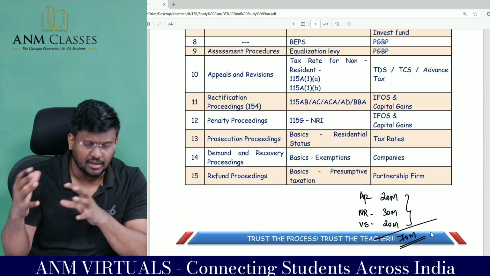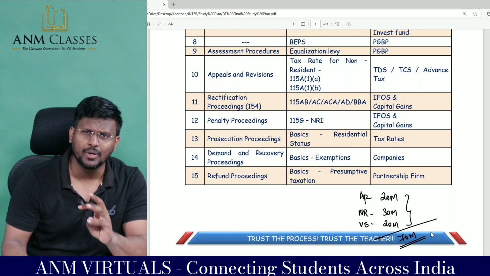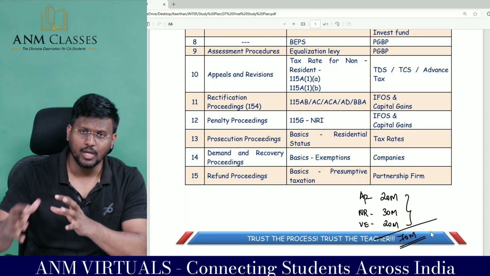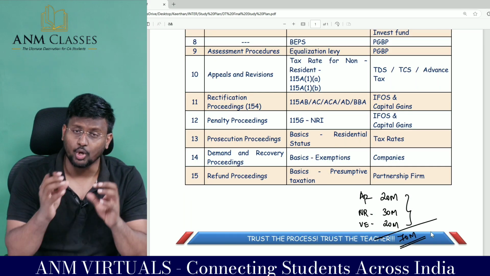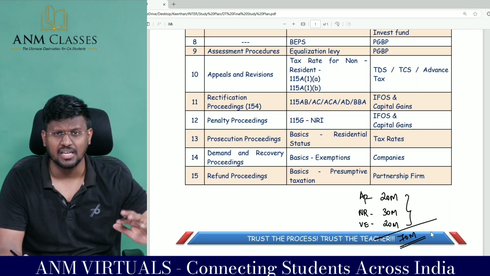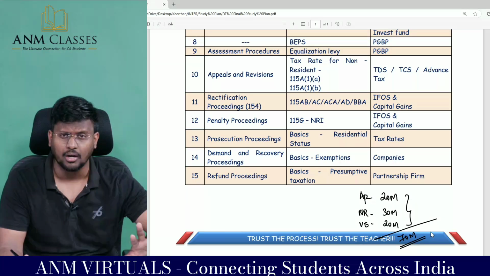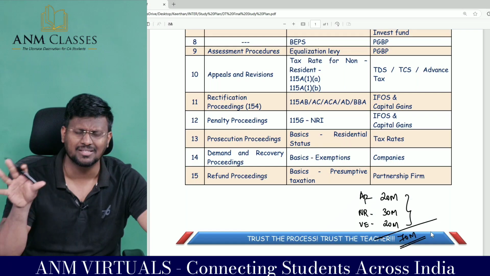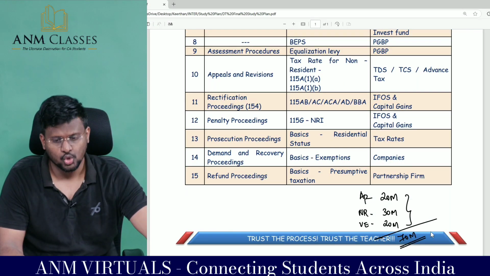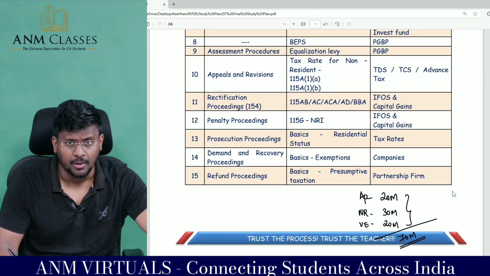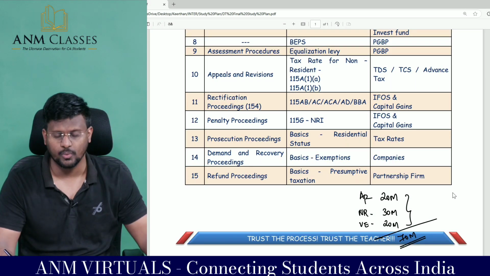The remaining 30 marks are IFOS, capital gain and PGBP, because of computation of total income. Anyway, the opening question, I am talking about descriptive, carries 14 marks. And below that they are asking either a partnership firm or some other special entities for 8 marks. So 20, 25, 22 marks they are parking there. So if you are able to revise IFOS, capital gain and PGBP, then that 30 marks is also in your pocket.